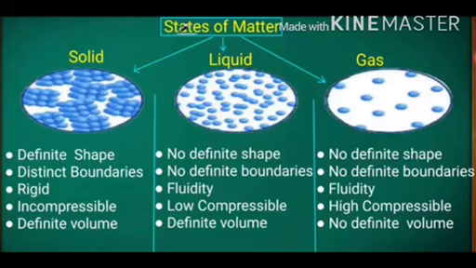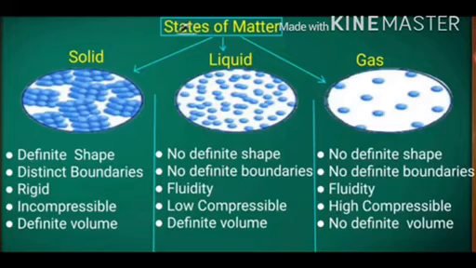Now the next, solids are rigid. Rigidity means that solids have the tendency to maintain shape when some outside force is applied. Let us take an example. If we take an iron nail and hammer it, it changes its shape, but it cannot break. It is rigid enough to maintain its shape.